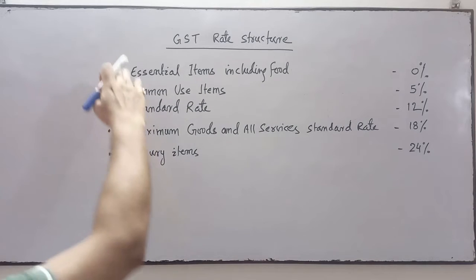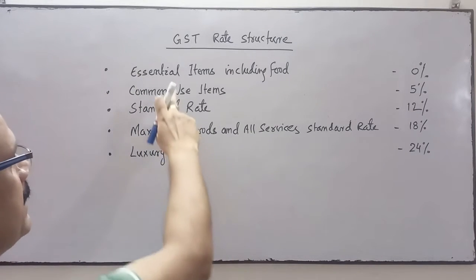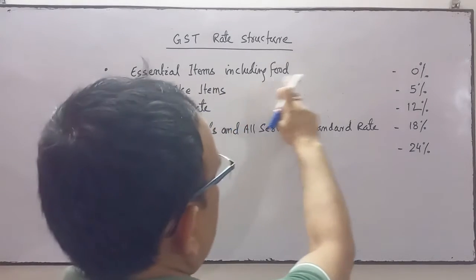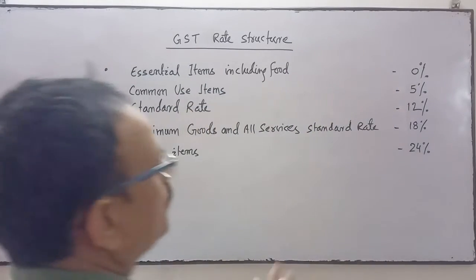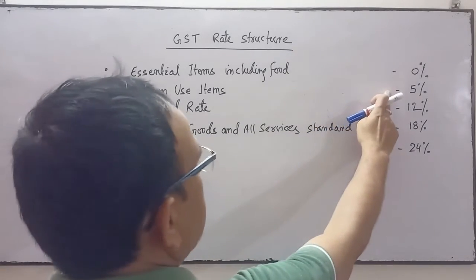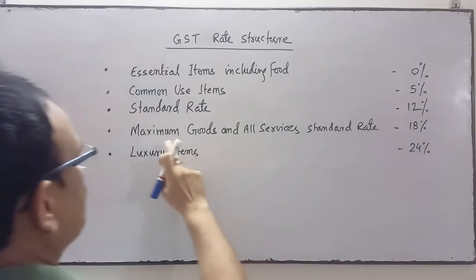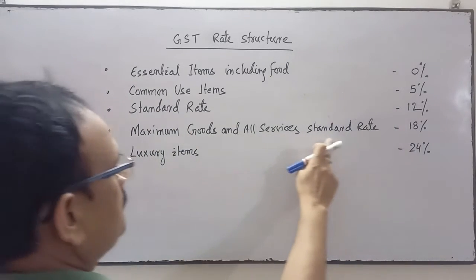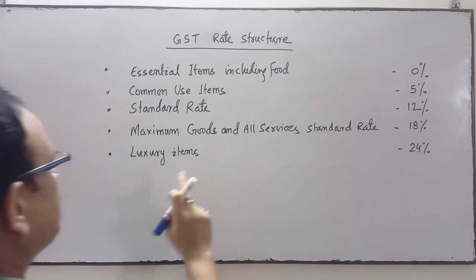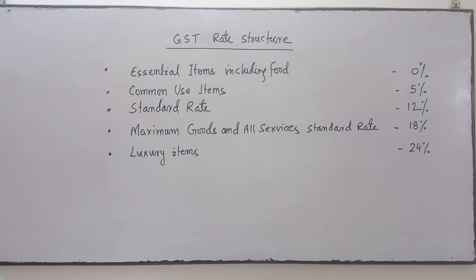If it is an essential item including food, 0 GST, no GST will be charged. Common use item, 5% GST, standard rate 12% GST, goods and all service standard rate 18%, and goods and services of luxury nature will be at the rate of 24%.